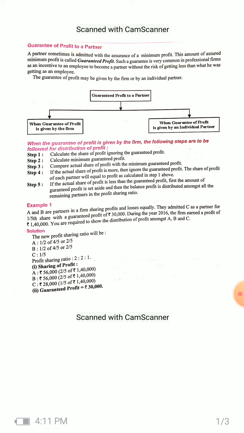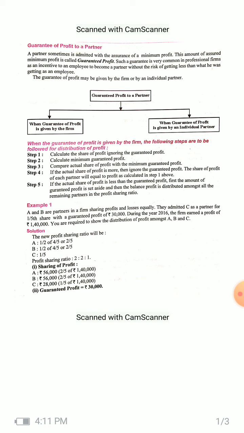So let's see. There may be two kinds of guaranteed profit to a partner. First is when guarantee of profit is given by the firm. That means the whole partnership firm is responsible to give him or her guaranteed profit. And sometimes guarantee of profit is given by an individual partner. So we will see both the cases, how this will be adjusted in the books of accounts, and in both the cases we will see with illustration how to account for these kinds of guaranteed profits.